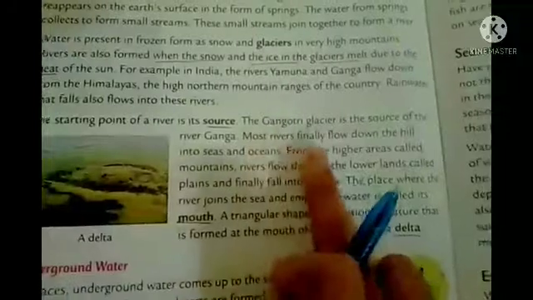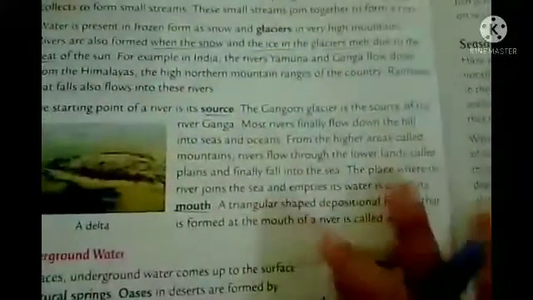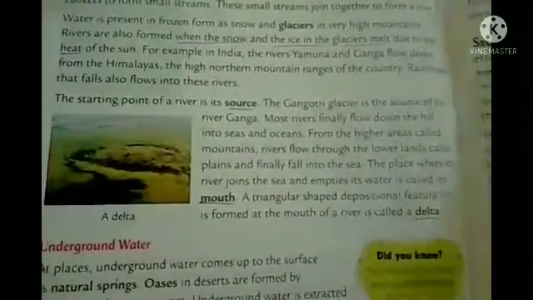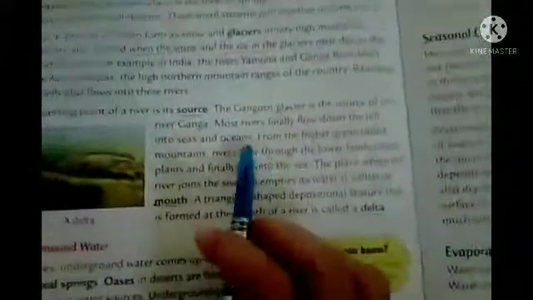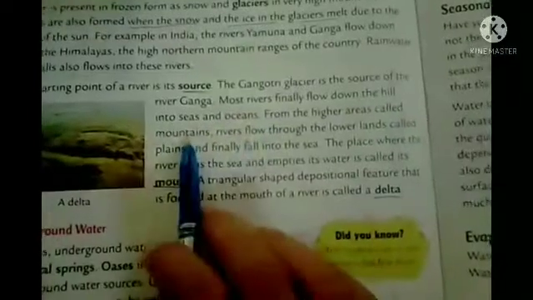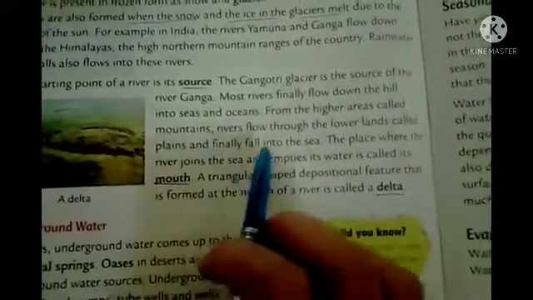Most rivers finally flow down the hill into seas and oceans. Okay, so they flow, and finally they flow down to seas and oceans. At some point they reach a sea or an ocean. Here it is written that from the higher areas called mountains, rivers flow through the lower land called plains and finally fall into the sea.